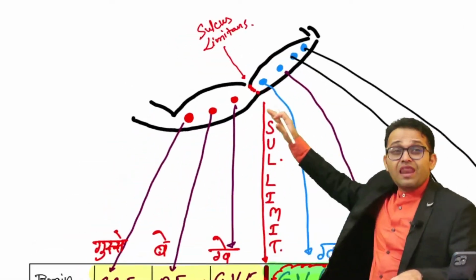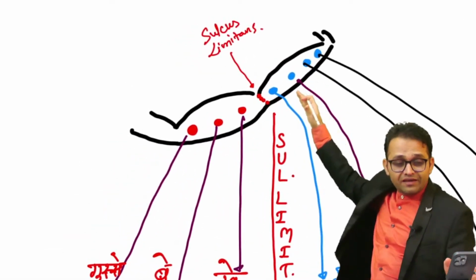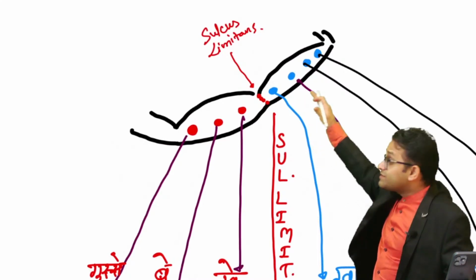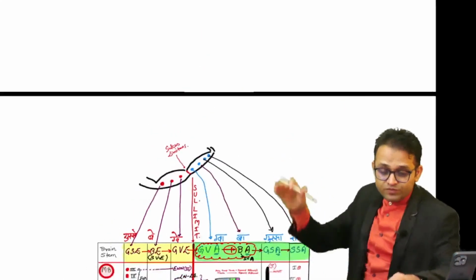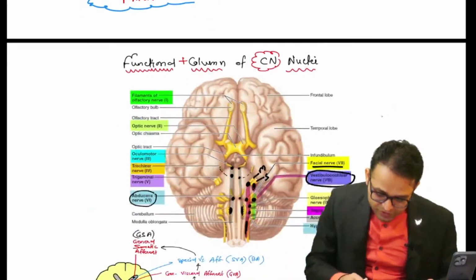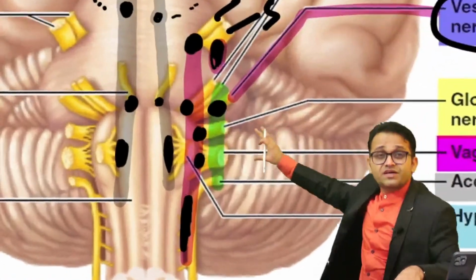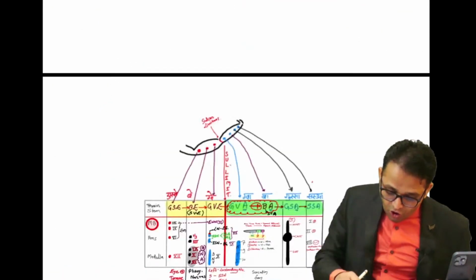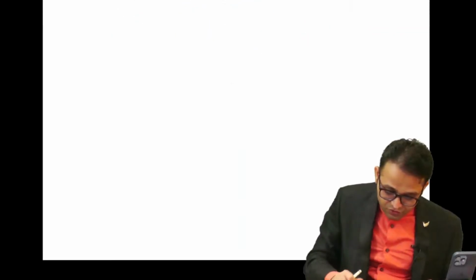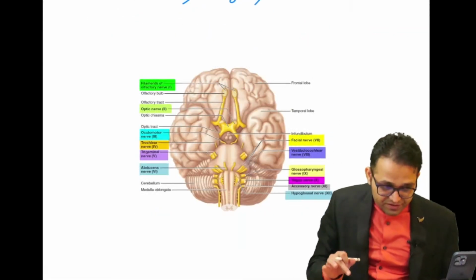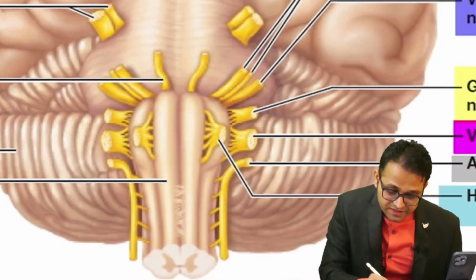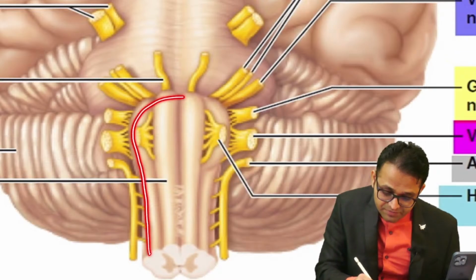In the lateral part of the medulla, there are sensory nerves. Can you observe again here? Look, this is the medulla. In the medulla you will observe, I'm just going to do one beautiful integration, I am bringing one image here. This is your image. Can you see? This is your medulla. It is the bulb-like part.